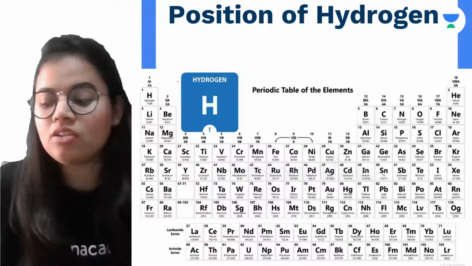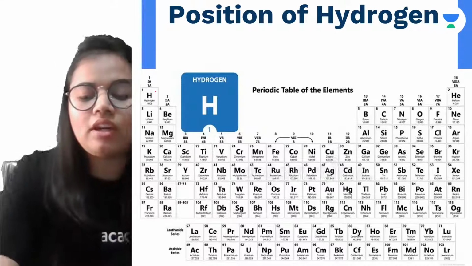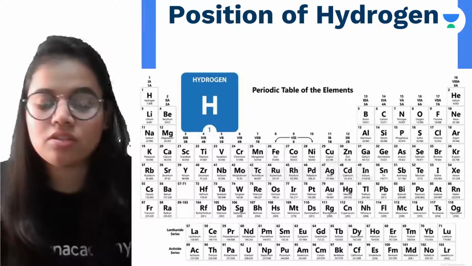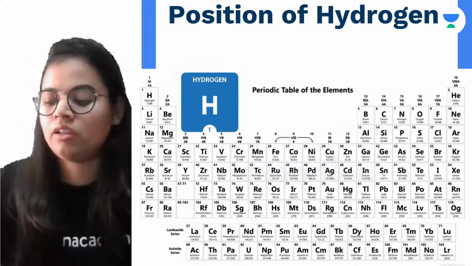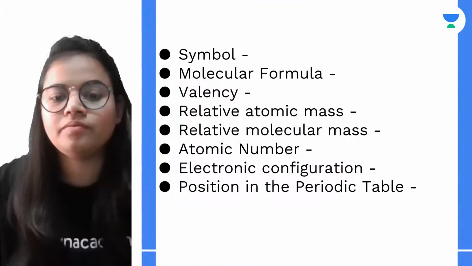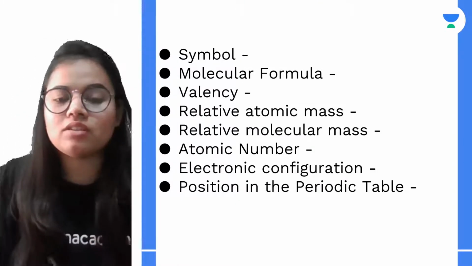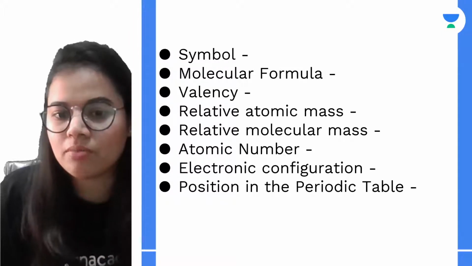So in today's session, we are going to study hydrogen, and we are going to focus on certain things such as the position of hydrogen, the preparation of hydrogen, etc. Now, talking about hydrogen, it is the first element of our periodic table, right?